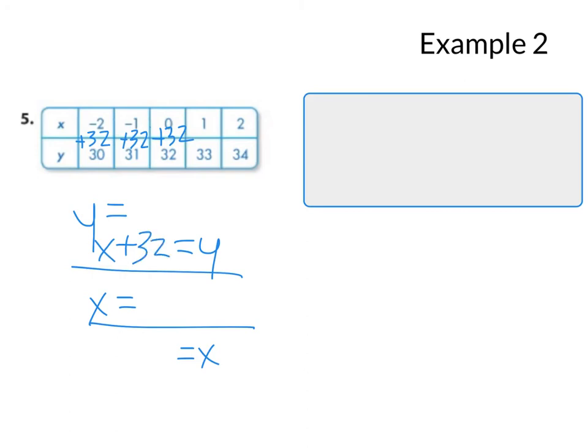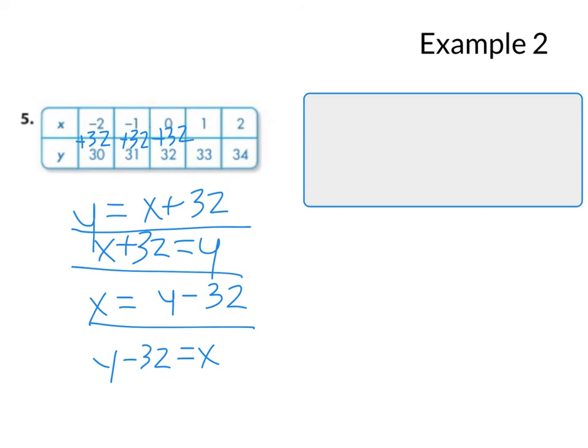Now I'm going to challenge you to complete the rest of these equations, and I'm going to show you how they could be written. Please pause the video. 3, 2, 1. So these are a little different because if you arrive at x, you'd start at y, you'd start at 30. How would I go from 30 to negative 2? We'd have to subtract 32.